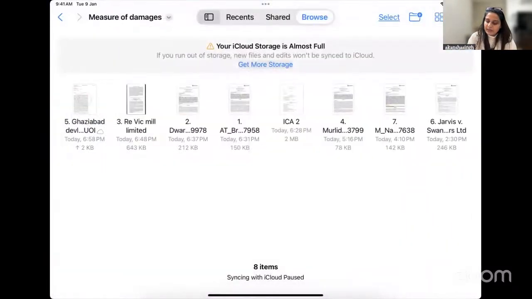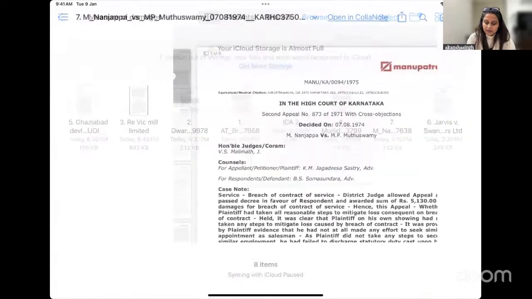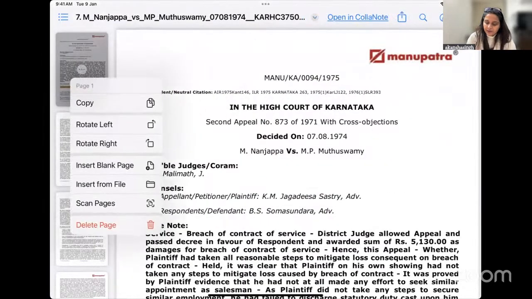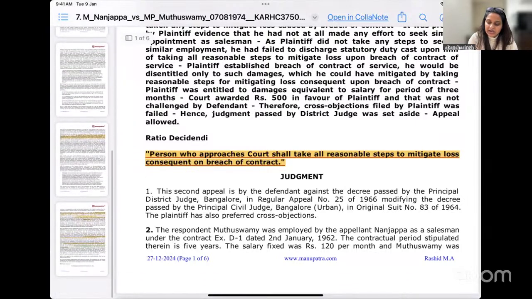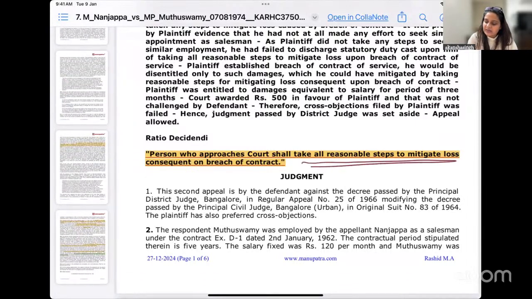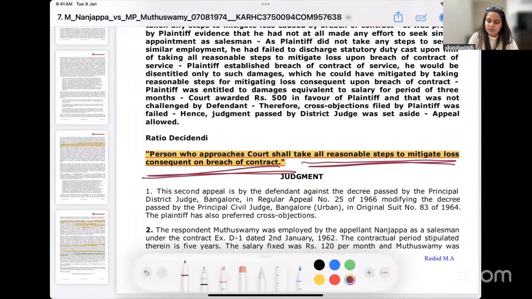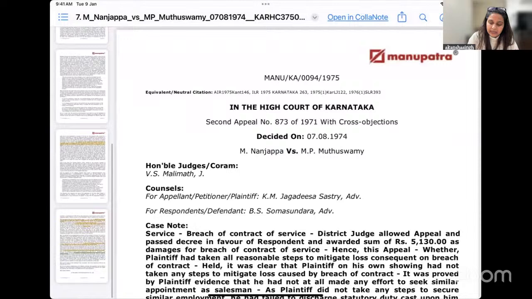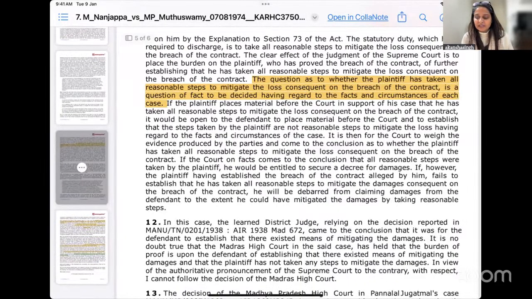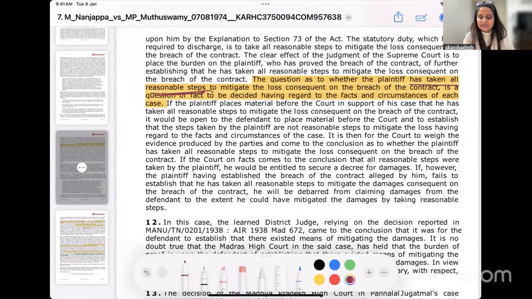Okay, so we have this case also over here. We'll just read the essential part. The ratio I have highlighted: the person who approaches the court shall take all reasonable steps to mitigate the losses consequent on the breach. The question as to whether the plaintiff has taken all reasonable steps to mitigate the loss on the breach of contract is a question of fact to be decided having regard to facts and circumstances of each case.